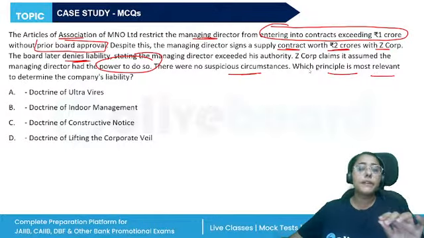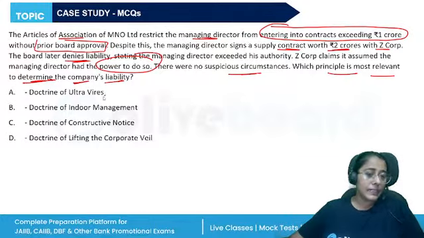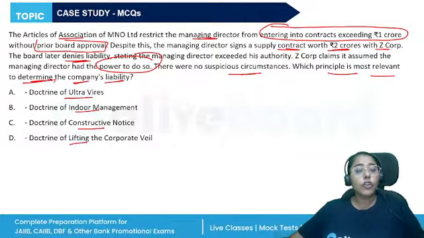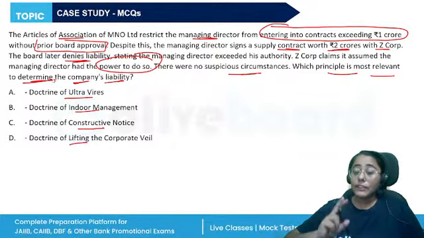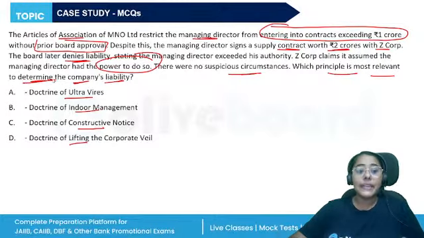Which principle is most relevant to determine the company's liability? Is it the doctrine of ultra vires, indoor management, constructive notice, or the doctrine of lifting the corporate veil? So the doctrines are very important.